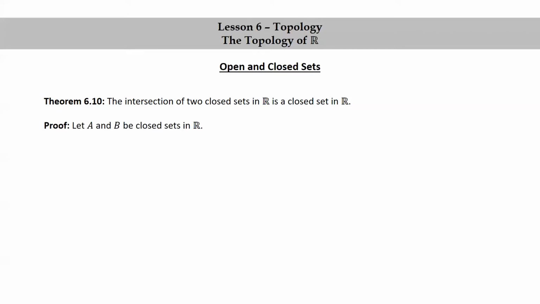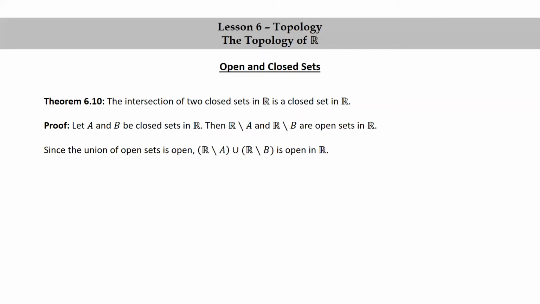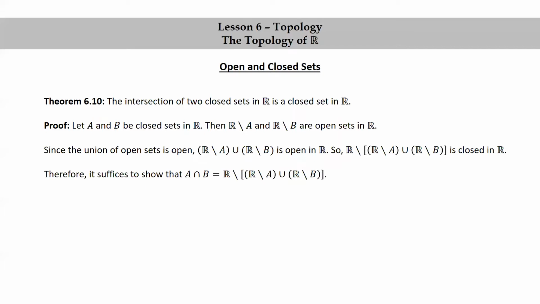Let A and B be closed sets in R. Then the complement of A and the complement of B are open sets in R. Since the union of open sets is open, the union of these two complements is open in R. So the complement of that union, R minus (R minus A union R minus B), is closed in R. Therefore, it suffices to show that the intersection of A and B is equal to that complement, because we already know that the one on the right is closed, and we want to show that the one on the left is closed.